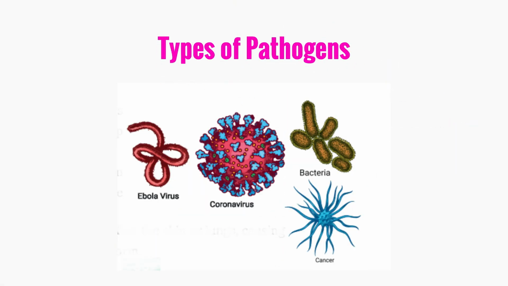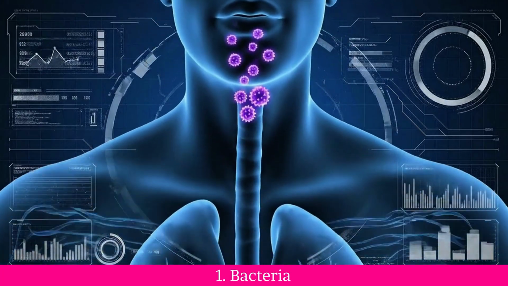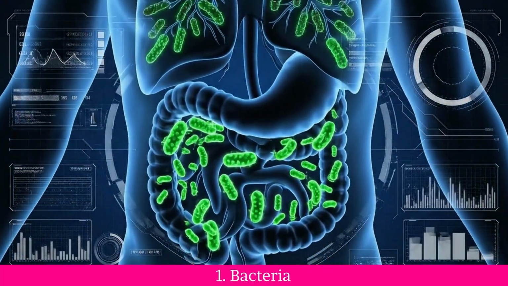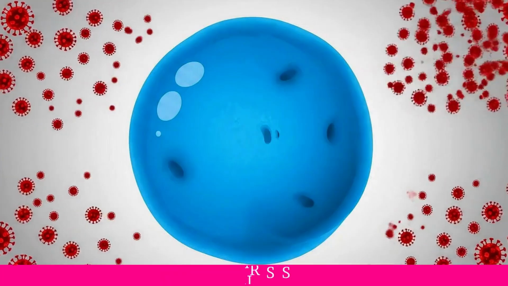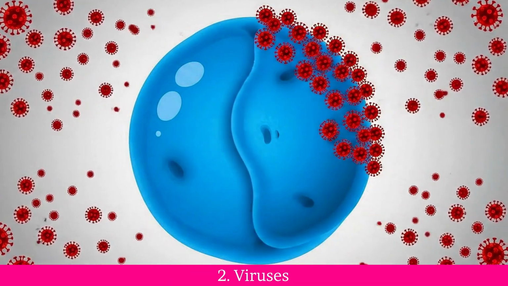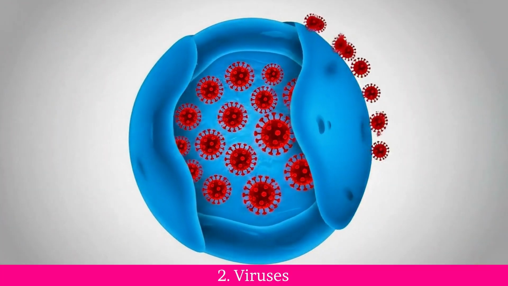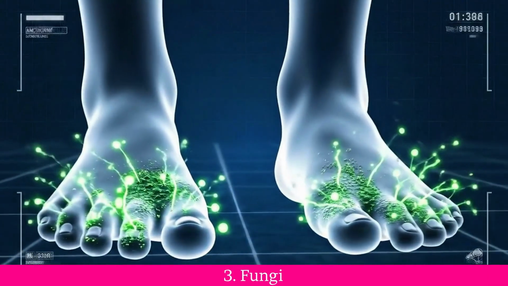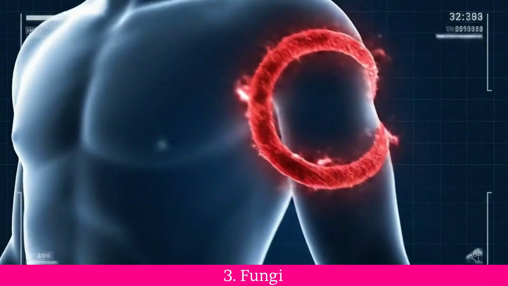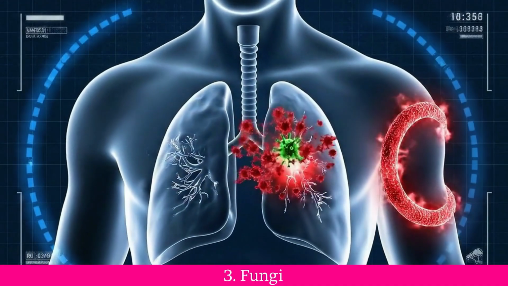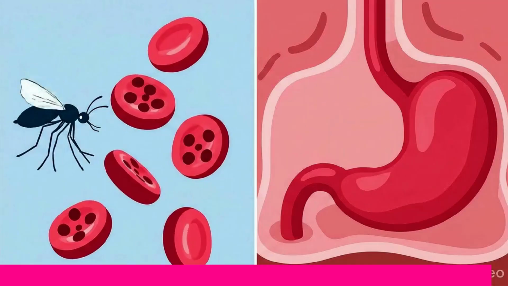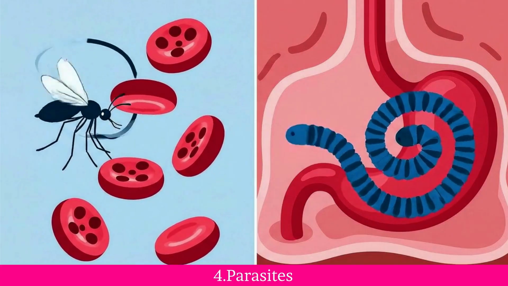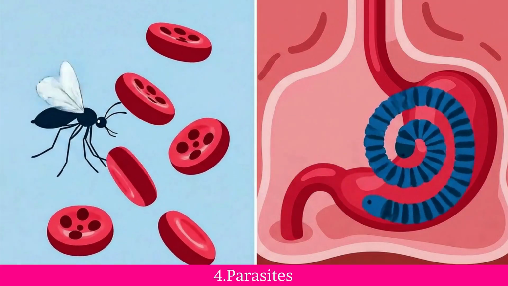Types of pathogens. 1. Bacteria. Single-celled organisms that can cause diseases like strep throat, tuberculosis, and cholera. 2. Viruses. Tiny particles that can infect cells and cause diseases like the flu, chickenpox, and COVID-19. 3. Fungi. Microorganisms that can infect the skin or lungs, causing diseases like athlete's foot and ringworm. 4. Parasites. Organisms that live on or in a host and cause diseases like malaria and tapeworm infections.